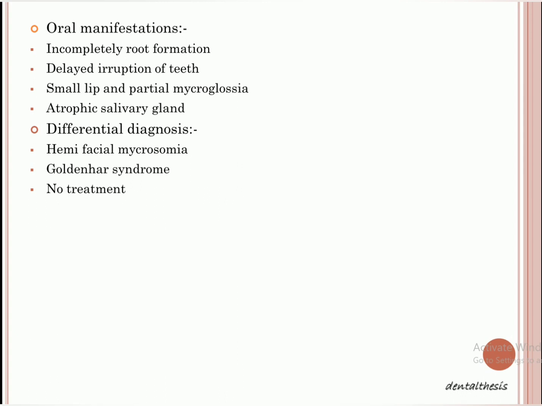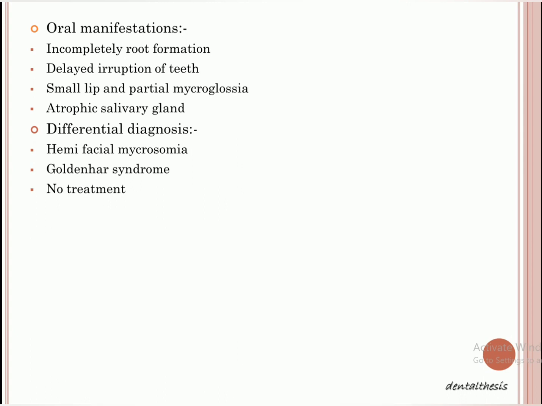Microglossia means small tongue, right? So we have partial microglossia because it is only on one side of the face, or you can say a unilateral microglossia. Okay, and there will be atrophy of the salivary gland too.